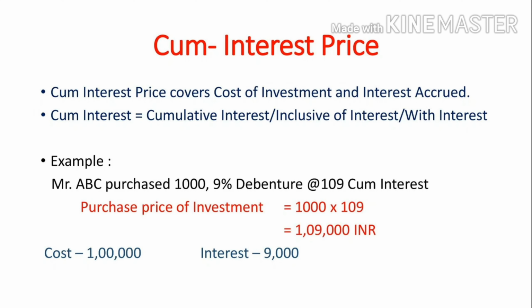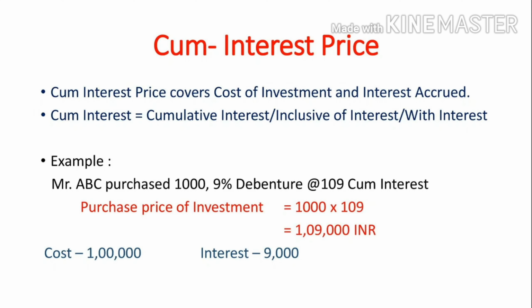Suppose you are given a problem of fixed income bearing securities, that is debenture, bonds and preference shares. In that problem, basically there are two types of transactions given, that is cum interest price and ex interest price. So what is cum interest? Cum interest means the quotation price includes interest accrued.